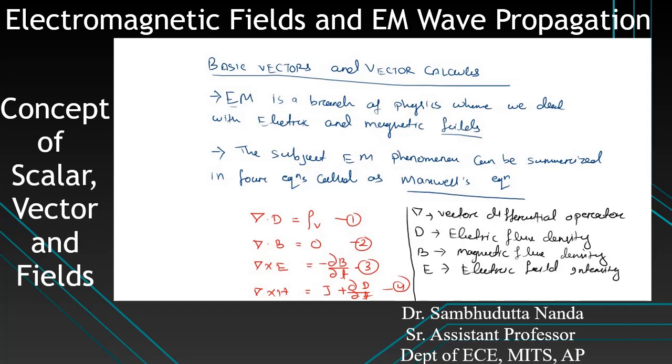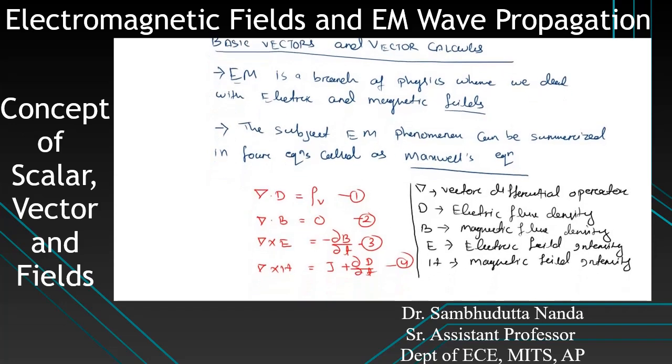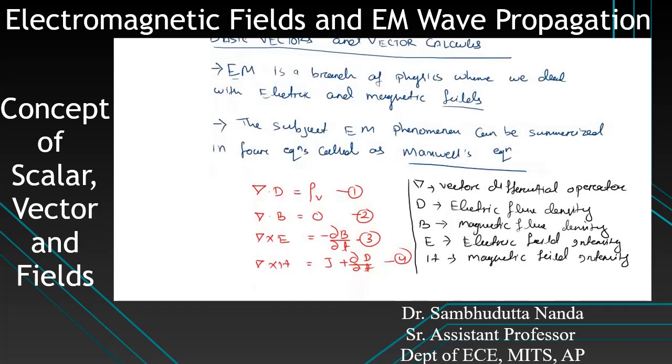Next is H. It is the magnetic field intensity. And the next one is J. What is J? J is nothing but your current density.